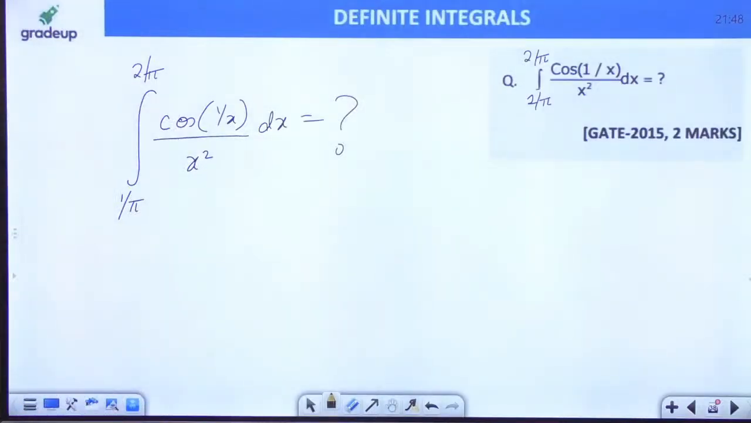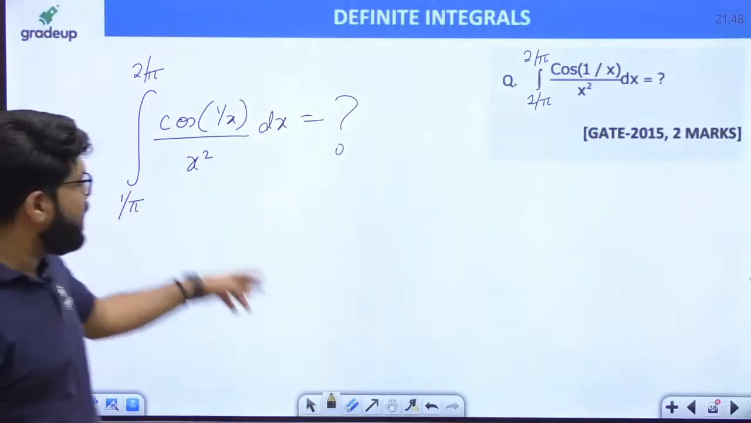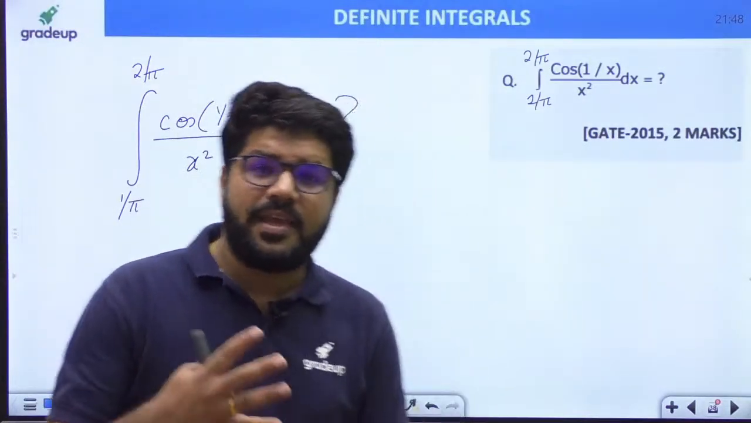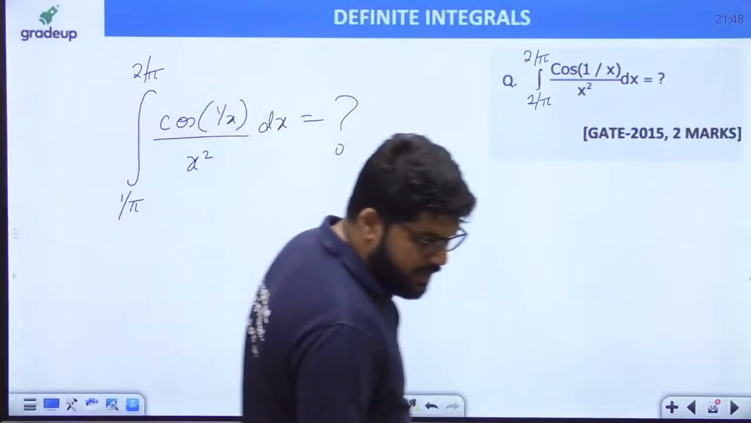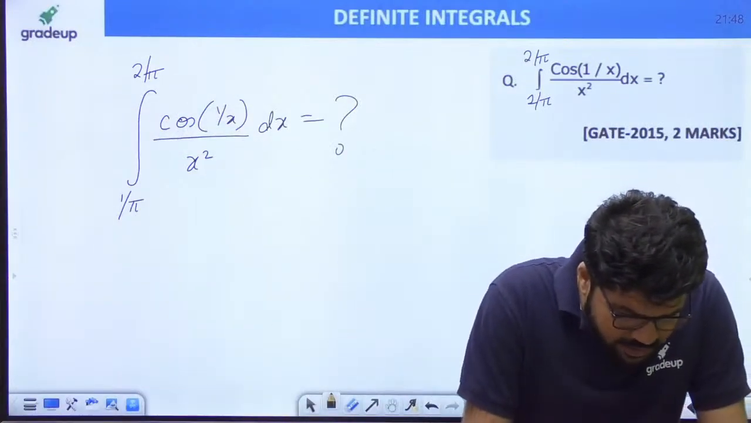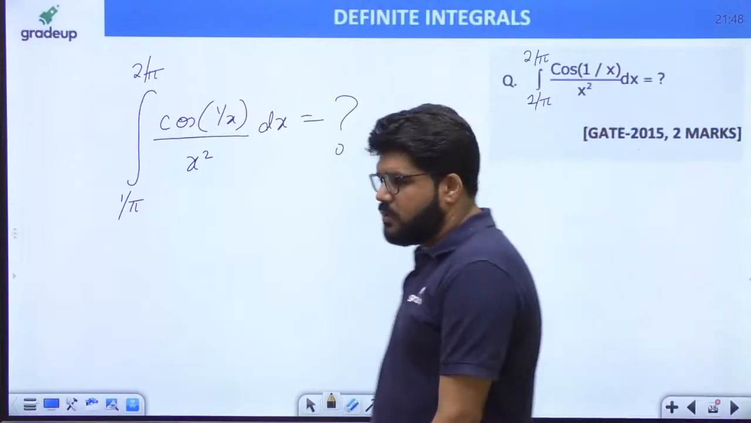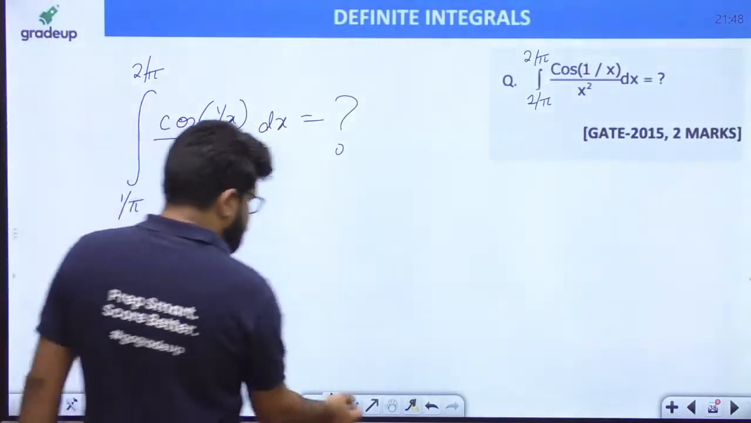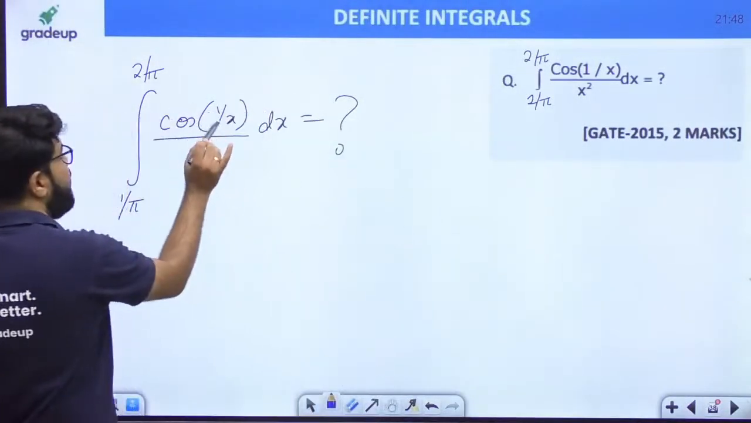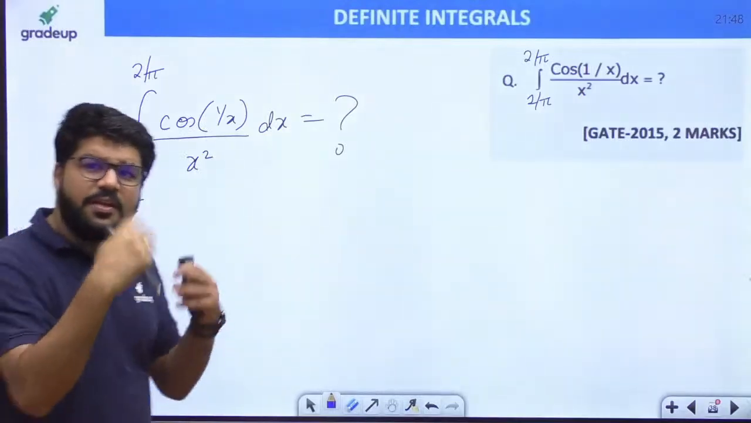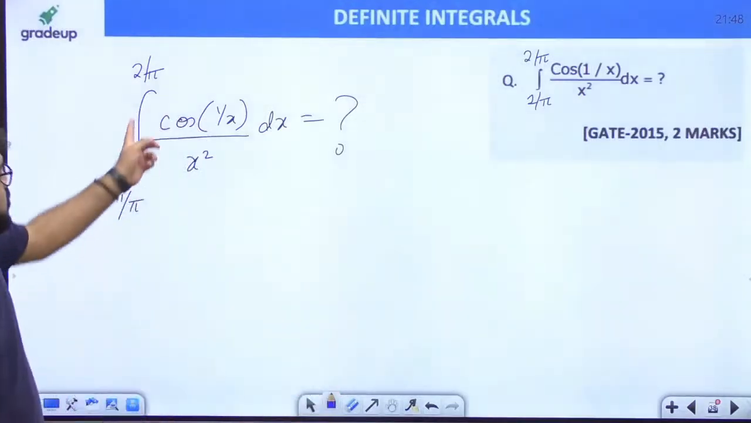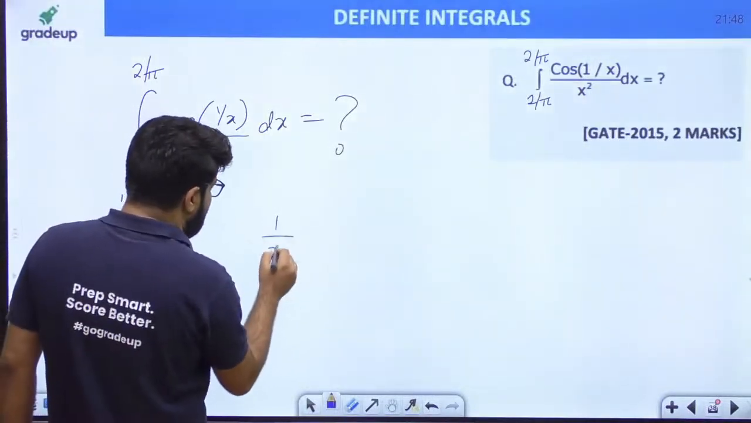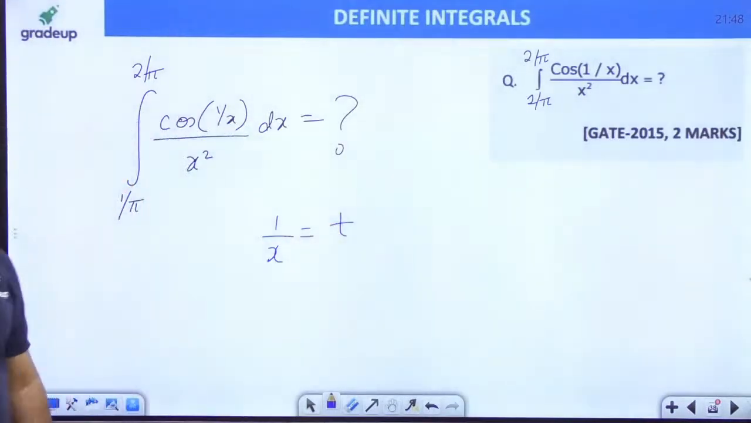Integral 1 upon pi to 2 upon pi cos of 1 by x upon x square dx. So what is the idea that you are getting? What should be the idea behind solving this question? It's a simple logic. Take 1 upon x as t. We know the differentiation of cos x, but this is not cos x, it is cos 1 by x. Can I convert it into a cos t type term? Yes, try to substitute 1 upon x equal to t.